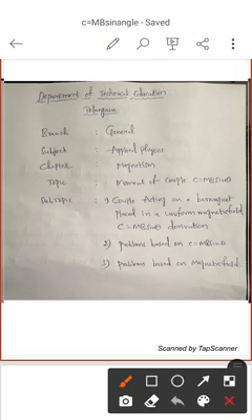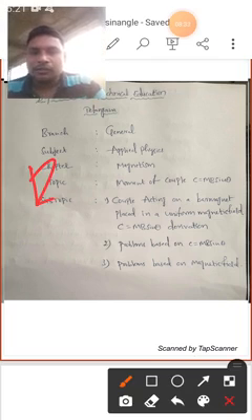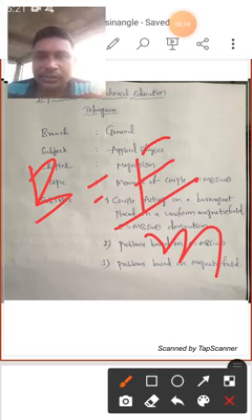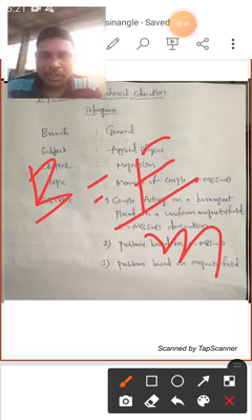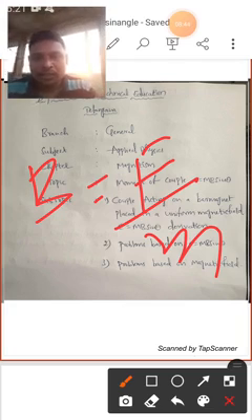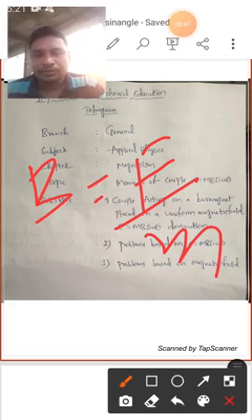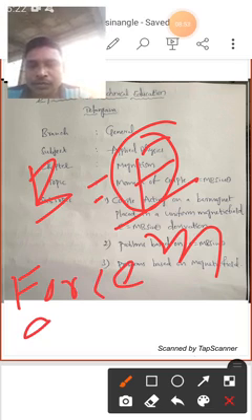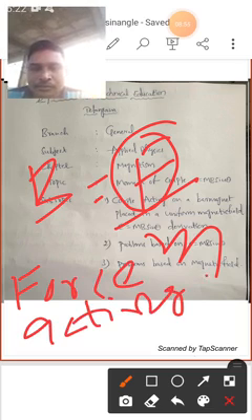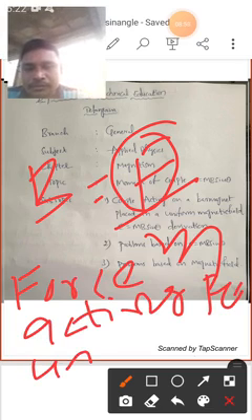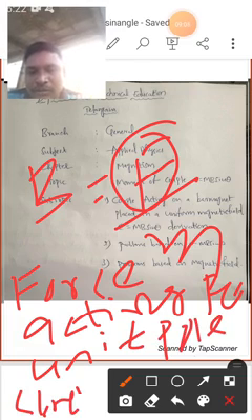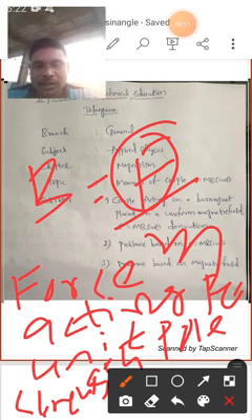And here I would like to mention the magnetic field formula. You know very well the formula of magnetic field: B is equal to F by M. Already in the previous videos I explained clearly the definition of magnetic field and also the formula. F is the force acting per unit pole strength. Force acting per unit pole strength is nothing but magnetic field.